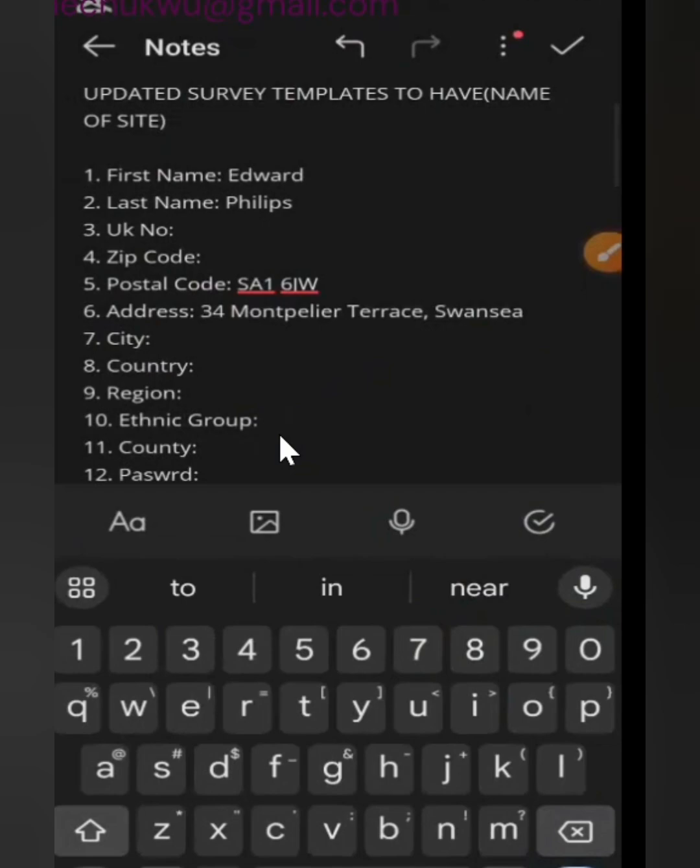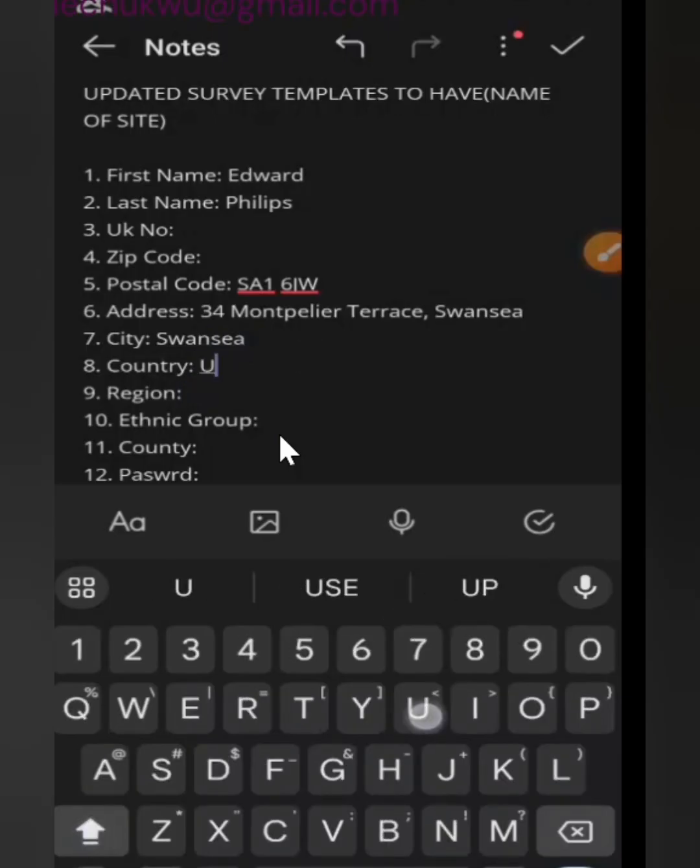our notepad here. Now, the city name here is what? The city we're going to be putting here is what? Swansea. Okay, Swansea. That's the name of the city. Okay, good. Now the country, of course, you know the country is what? UK. You don't call Wales the UK because Wales is under the UK. We don't call Wales a region. Hope you don't confuse it.